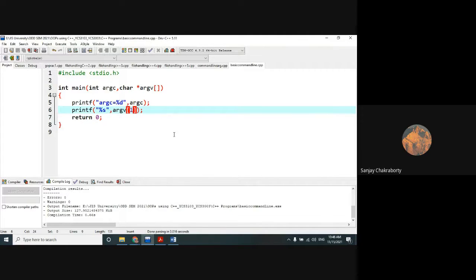Here I have printed only argv1. If I want to print argv2, then again %s, and here I print argv2. I am telling this only for those who forgot the command line argument concepts. So let's check it out.